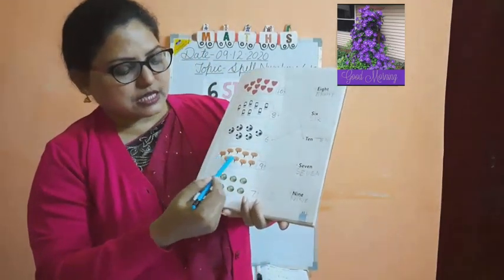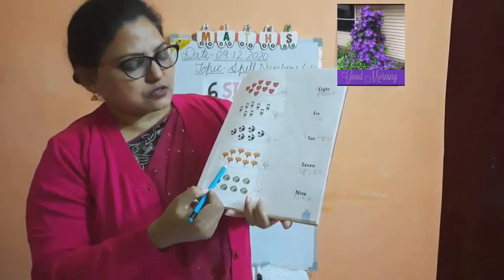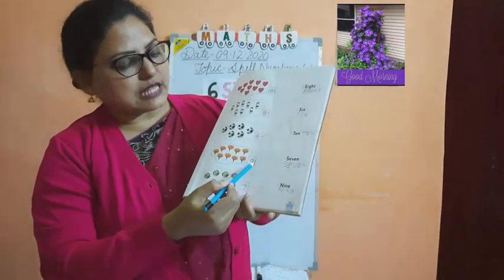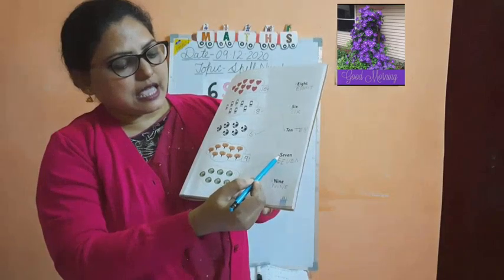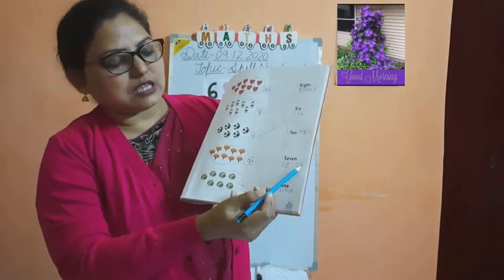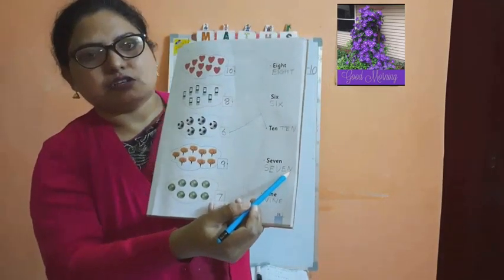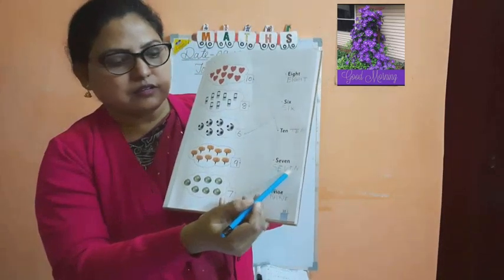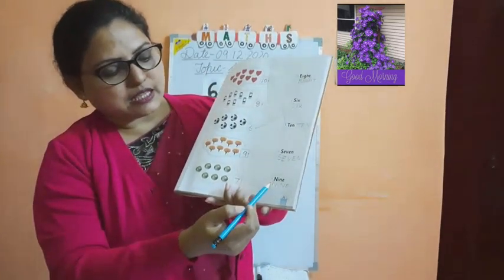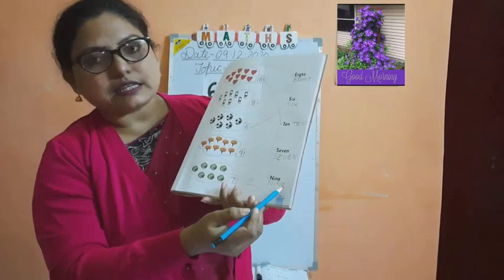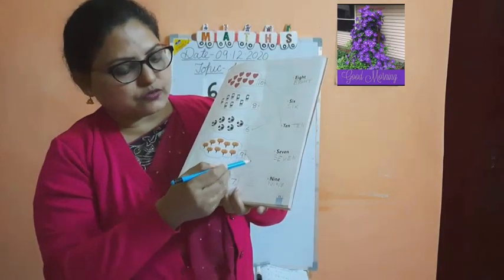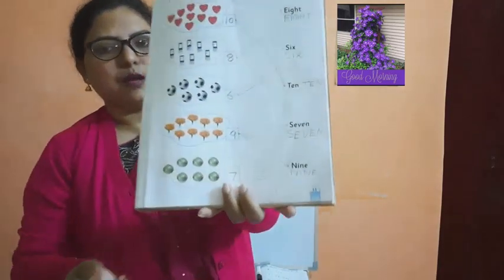Okay. Here you can see 9 flowers. So you have to go with 9. So we'll read this SEVEN 7. So this is 7 now. Now we'll go next spelling NINE 9. So this is 9. You have to go with this and you have to match it.